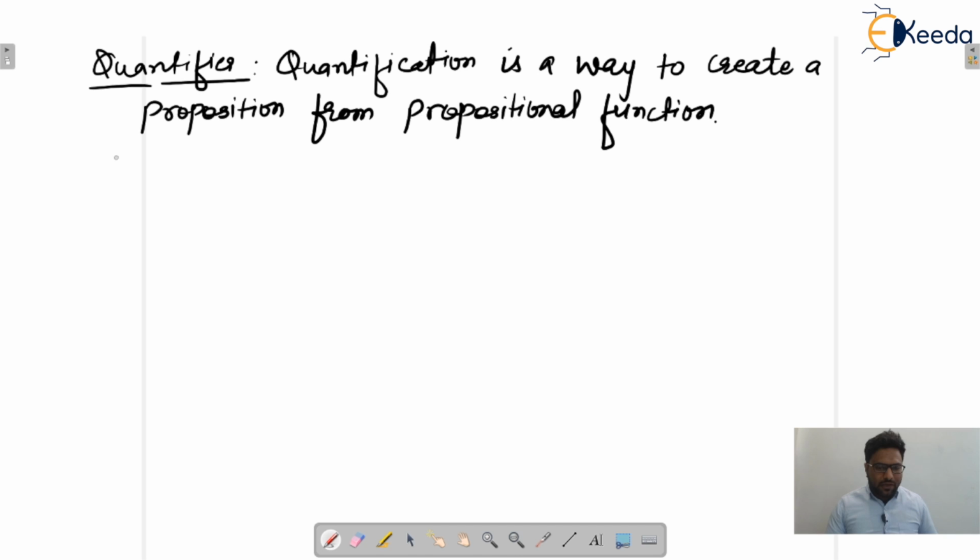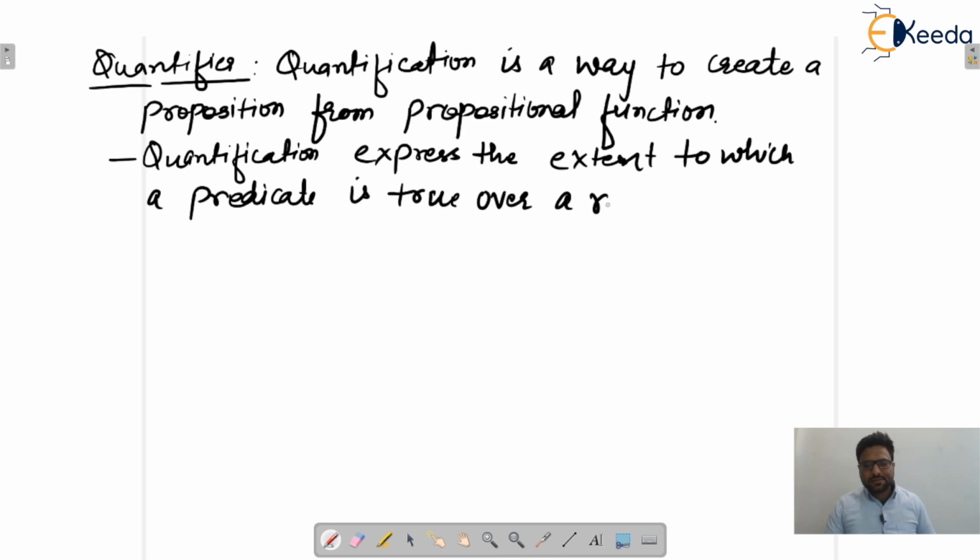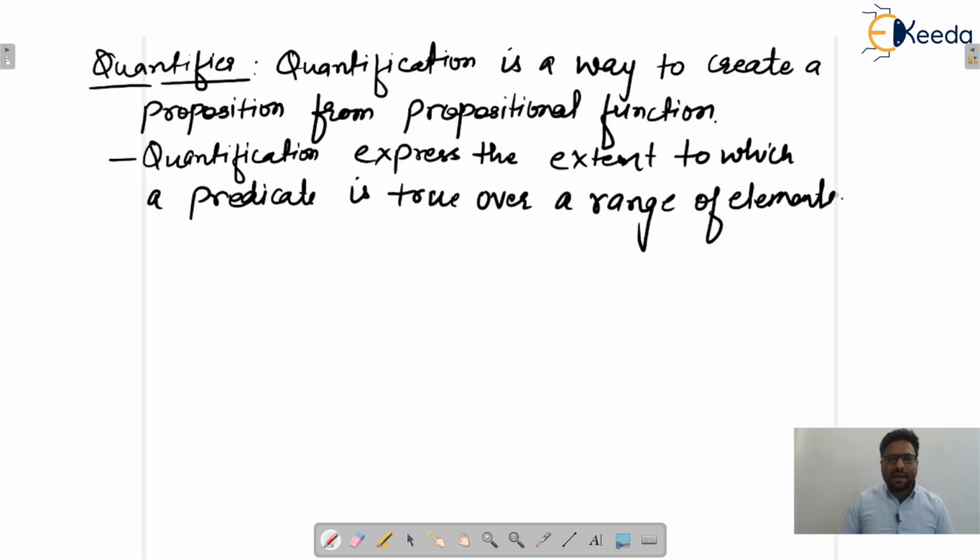Also, quantification expresses the extent to which a predicate is true over a range of elements.